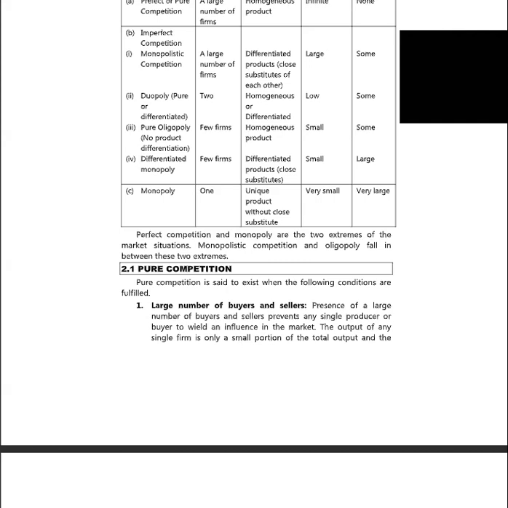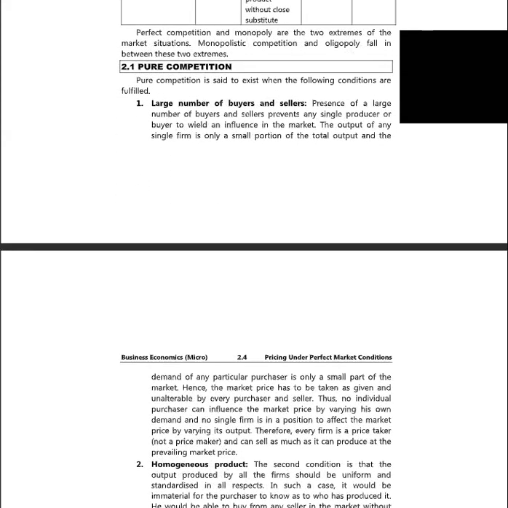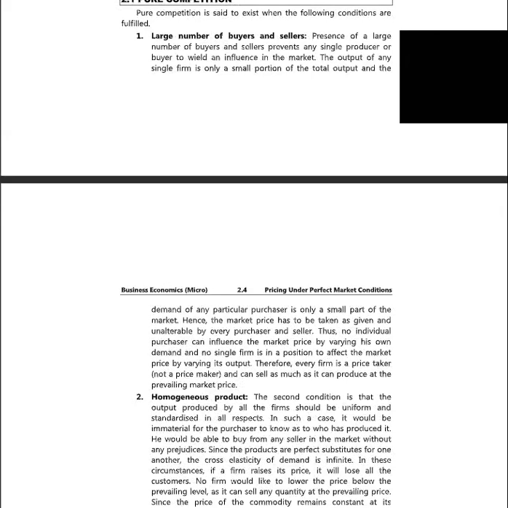So now let us understand pure competition. Pure competition is said to exist when the following conditions are fulfilled. Firstly, we have a large number of buyers and sellers. The presence of a large number of buyers and sellers prevents any single producer or buyer from wielding an influence in the market. The output of any single firm is only a small portion of the total output, and the demand of any particular purchaser is only a small part of the market. Hence, the market price is to be taken as given and unalterable by every purchaser and seller.